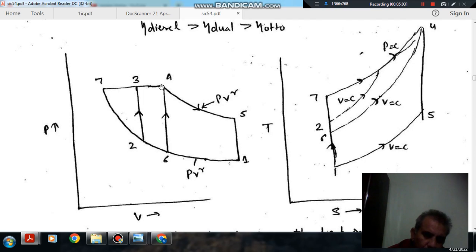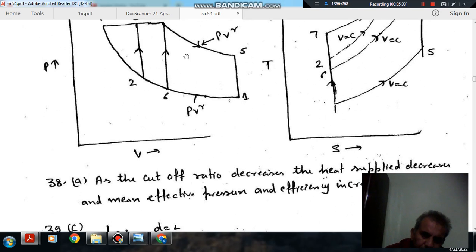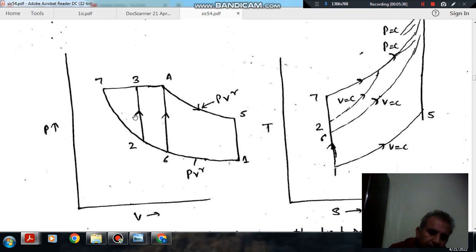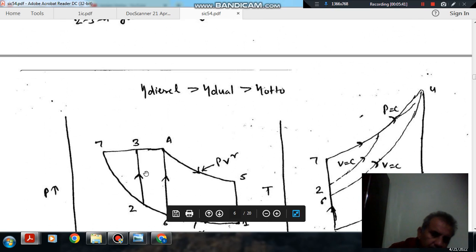1-2-3-4-5-1 constitutes this: isentropic compression, this is constant volume, this is constant pressure, and this is again expansion. So it constitutes the dual cycle now. And 1-7-4-5-1 constitutes the diesel cycle. So we can see that for the heat supplied, the area of the Otto cycle diagram is the least for the same pressure, and the area of the dual cycle is in between, and the area of the diesel cycle is maximum.